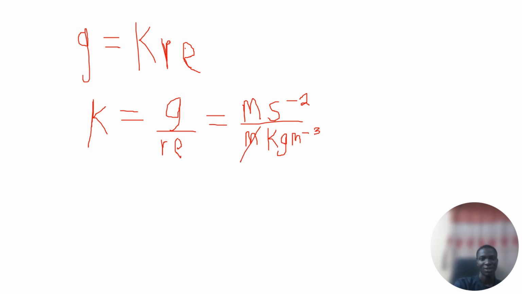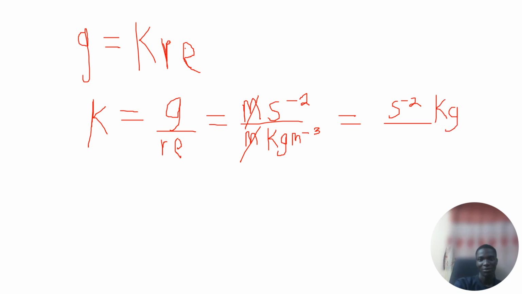Of course, it's obvious this can cancel this, and we are left with s raised to power minus 2 on top, and kg can go up. Then we have kg raised to power minus 1. It's going up.